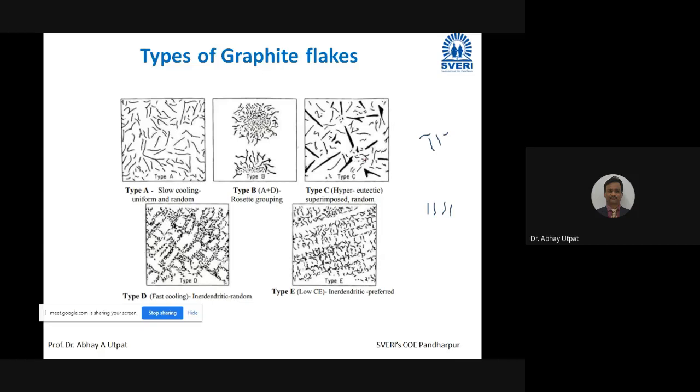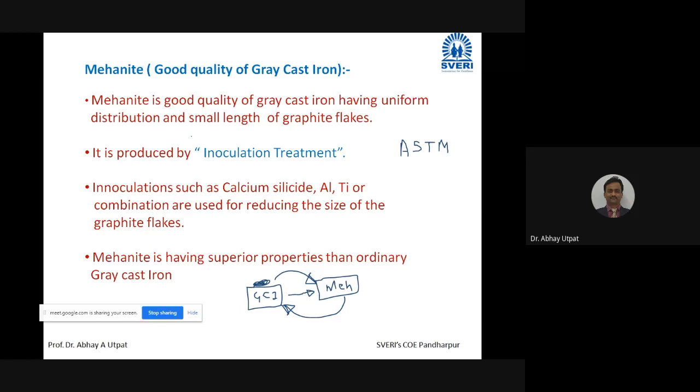Types of graphite flakes, please take a screenshot. Out of these 5 types, the first is the best. How to obtain the first is given in the next slide. That is Meehanite. Meehanite is a good quality gray cast iron obtained from inoculation treatment with calcium silicide, aluminium, titanium, or a combination.